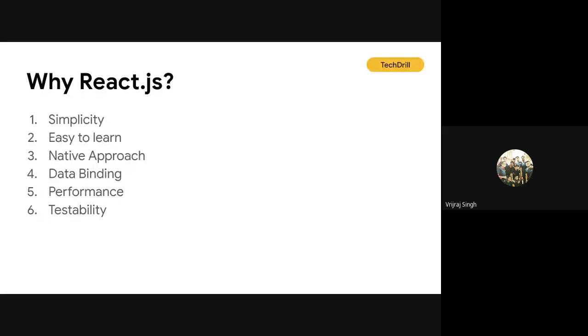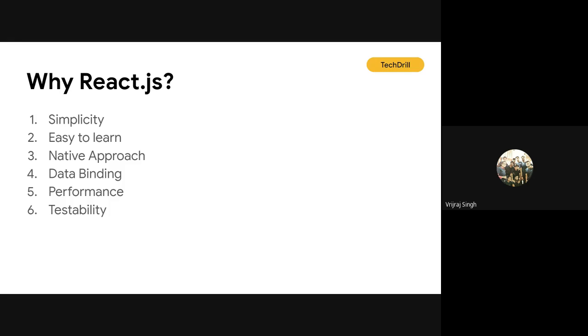The first part is simplicity. If you have a basic idea about JavaScript, like how to create a variable, how to call functions, how to use the OOP concepts in JavaScript, and how to use ECMAScript syntax, then it is very easy for you to learn React. React follows a component based approach. You can reuse code and create a separate component, for example a navigation bar component or a footer component, and reuse those components in different views.